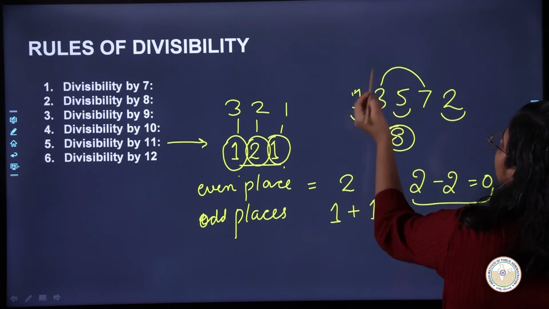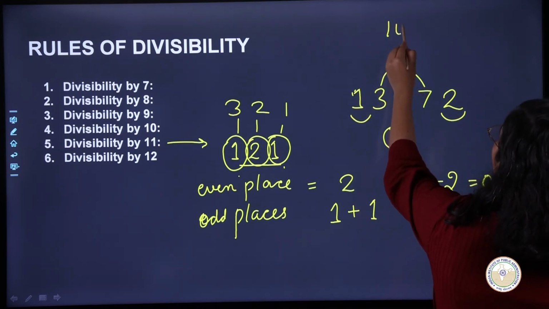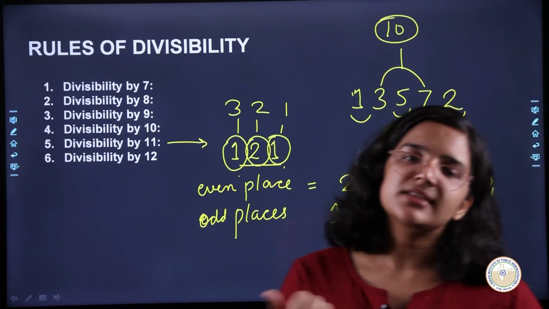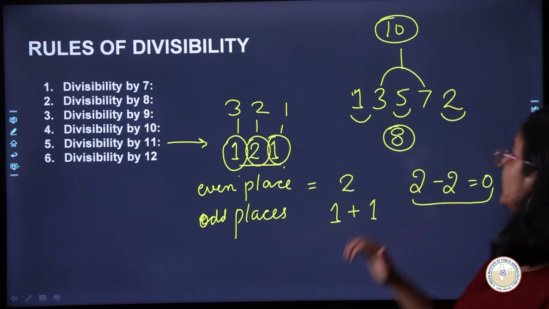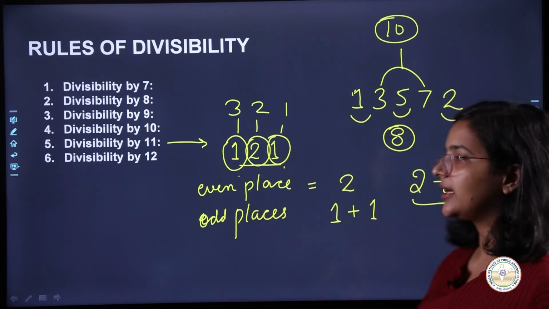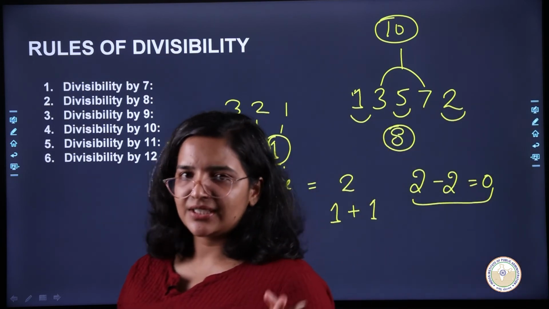And what is the sum of these two, which are the even places? The sum is 10. And if I do the subtraction of 10 and 8, I get 2. It is neither 0 nor divisible by 11. So this number is not divisible by 11. So that is how you will check the divisibility for 11, okay? So this one was a tricky one.